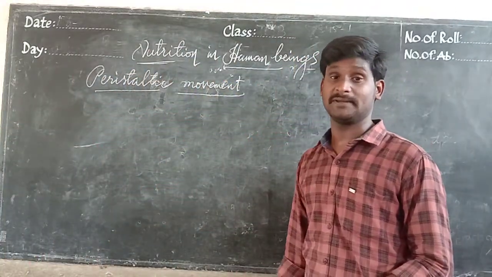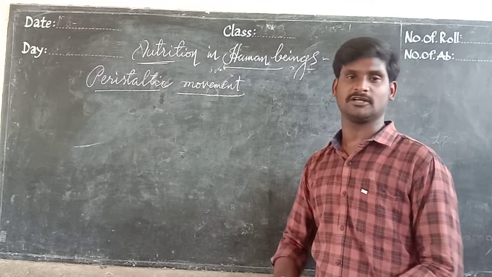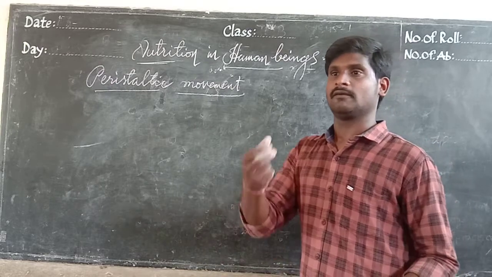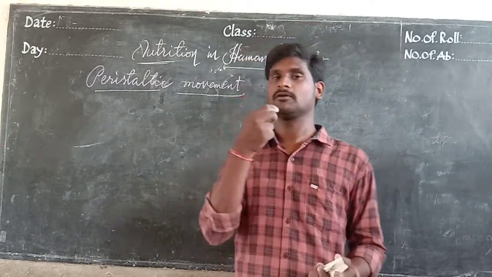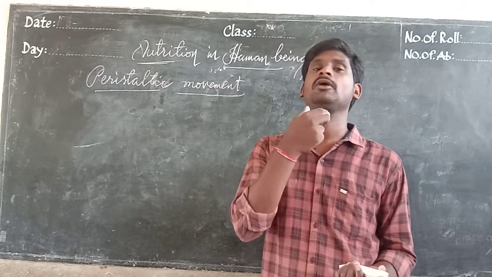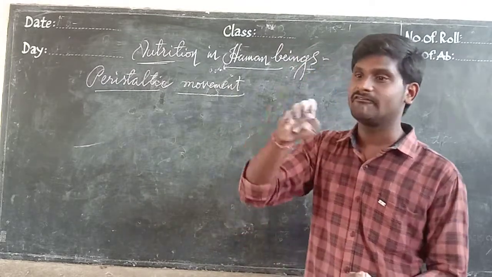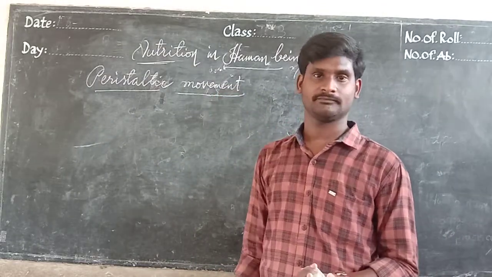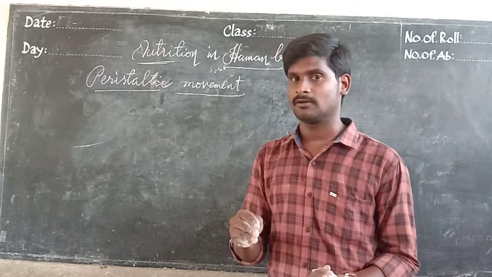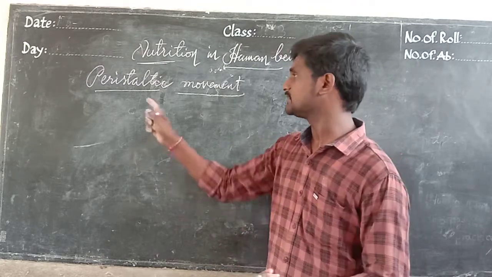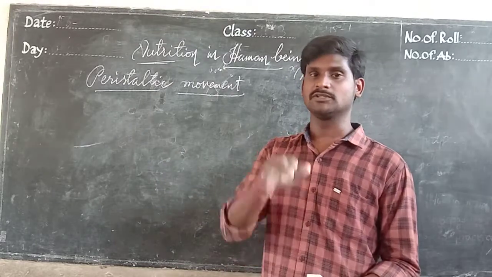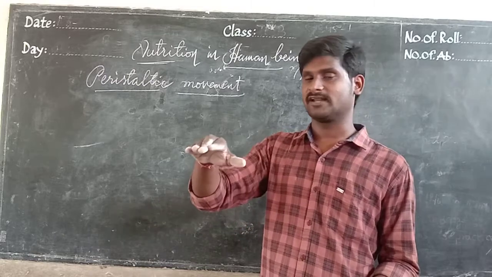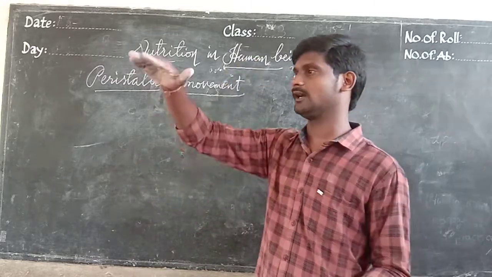Peristaltic movement, or peristalsis. What is the peristaltic movement? It means the food which is chewed in the mouth moves through the esophagus like a wave movement. The food material moves like a wave. Understand? That is called peristalsis or peristaltic movement. You know how the tidal waves of the ocean come and move on.